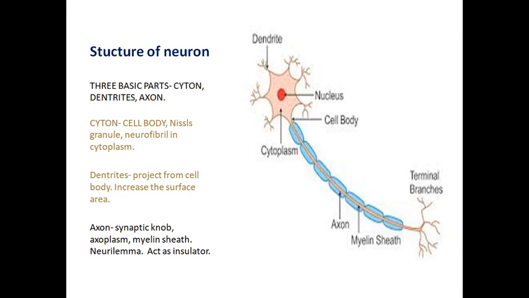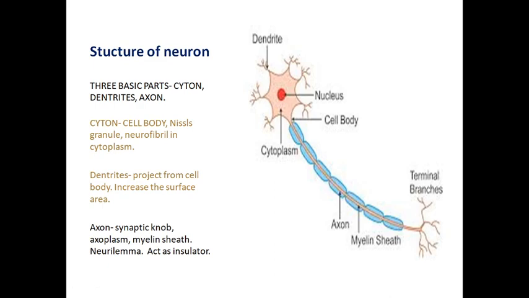If the cytoplasm occurs in the cyton, that is called the neuroplasm. And the dot-like structures are called Nissl granules. The Nissl granules occur in the cytoplasm along with mitochondria, ribosomes, lysosomes and endoplasmic reticulum. These cell organelles also occur inside the cyton.